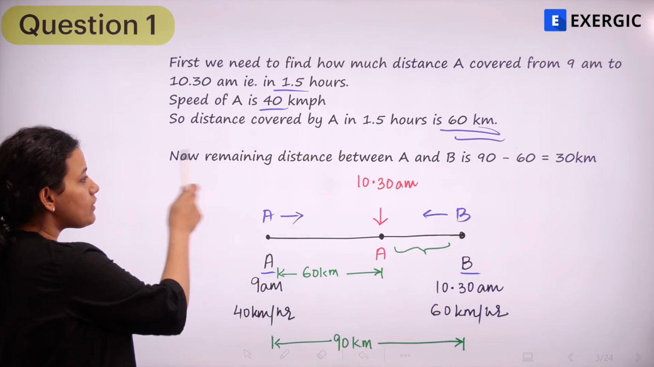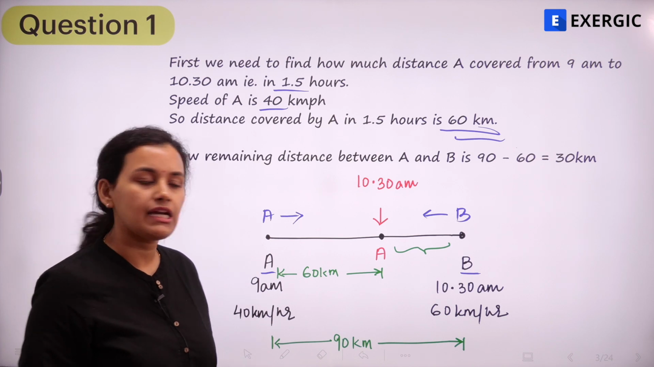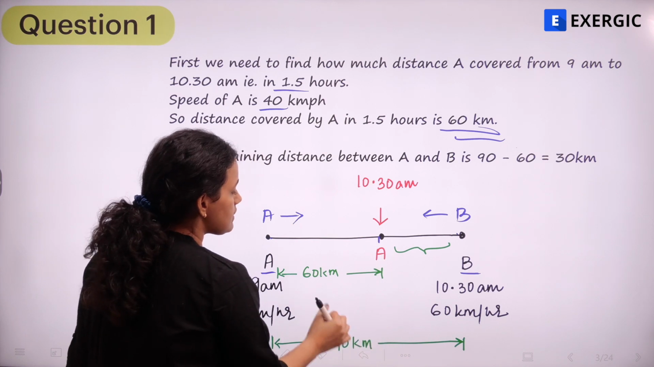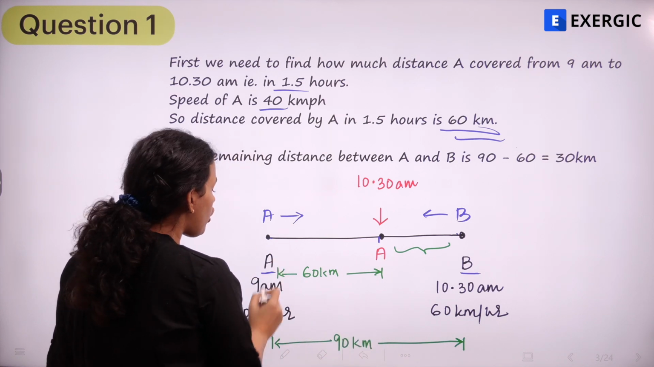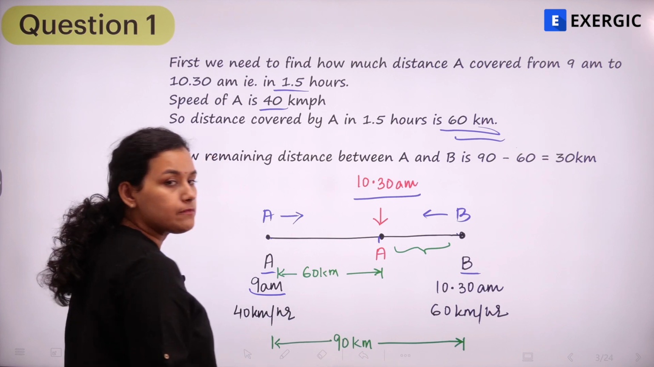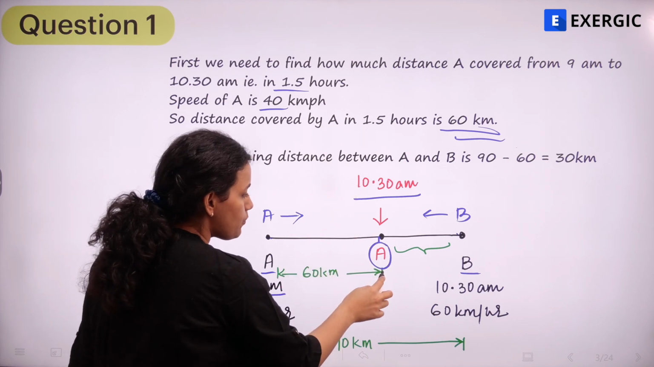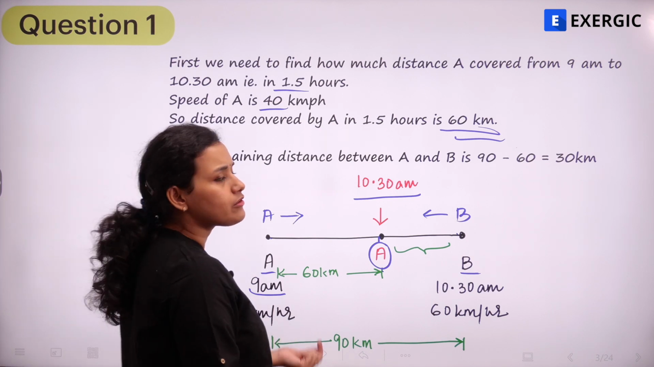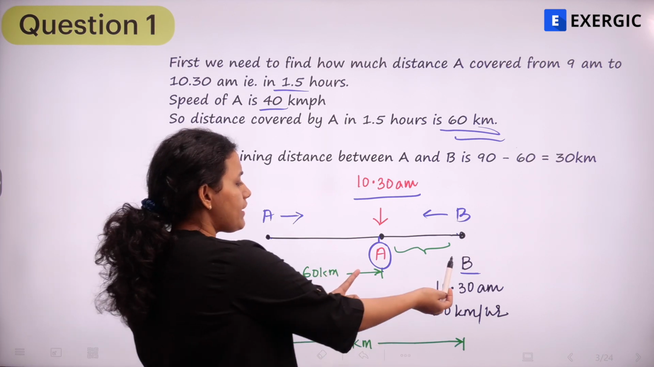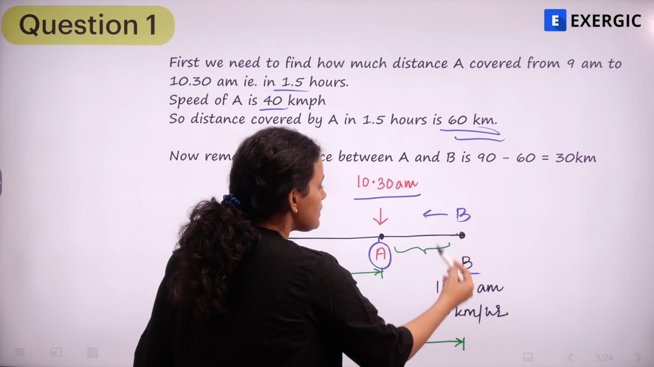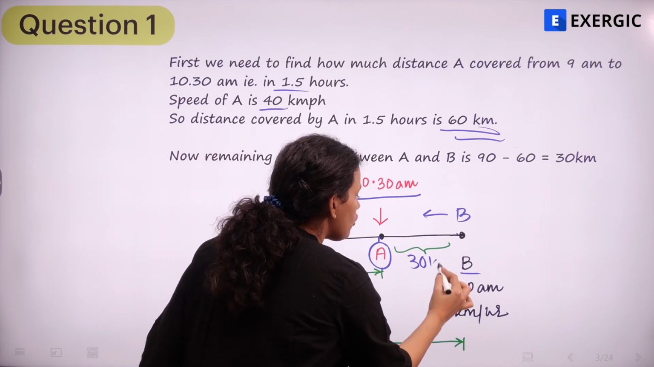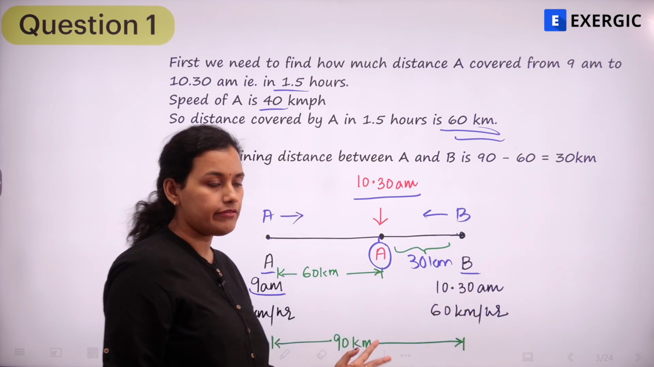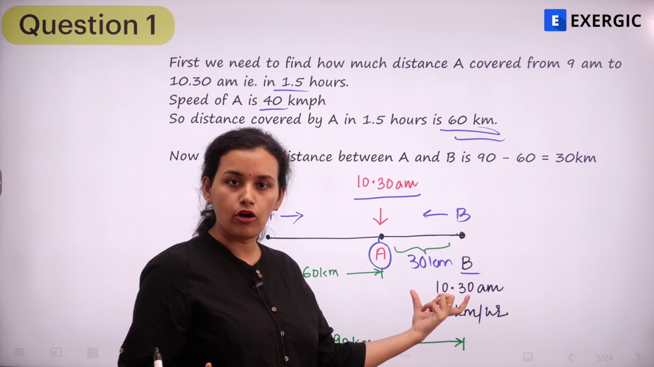Also, I know that the total distance between A and B has been given as 90, right? So this total distance is 90 and A has already covered this 60 kilometers from your 9 am to 10:30 am. So at 10:30 am, A is at this point, which is 60 kilometers that it has already covered, right? So now the question is very simple. We have got two bodies moving towards each other. I know that this remaining distance is nothing but 30 kilometers because entire distance is 90, 60 kilometers A has already covered. So the remaining distance is 30 kilometers.